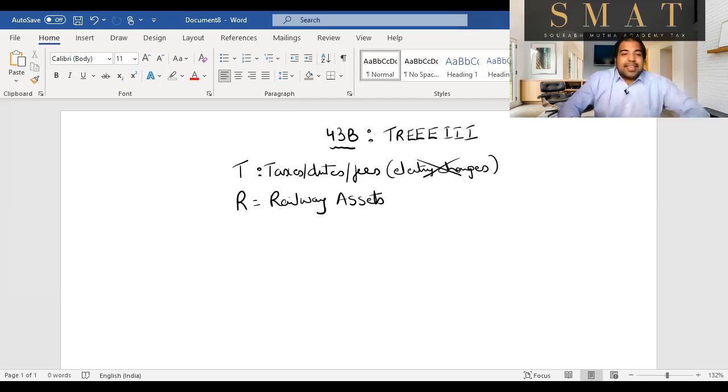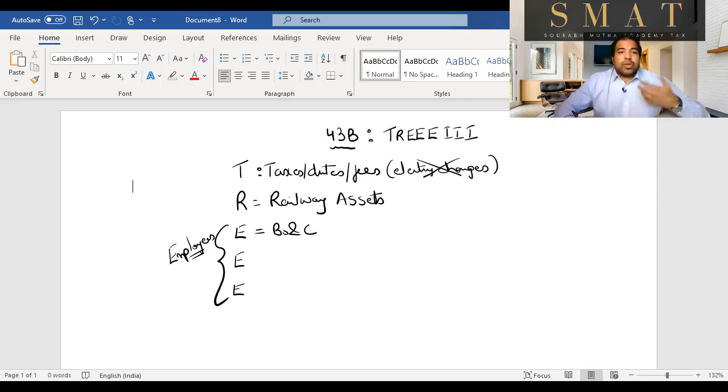Next, guys, is E, and all three E's stand for employees. All these three E's are basically employees and they are trying to protect the interest of the employees. I'll tell you how. First one, if you're paying any bonus and commission to the employees, guys, in business, you can definitely pay bonus and commission to the employees. But if you're paying any bonus and commission to the employees, you better pay them. Only if you pay them, you'll get a deduction. You can't promise them that here is your Diwali bonus and not pay them and still take a deduction. That is not going to happen because it is only on payment basis.